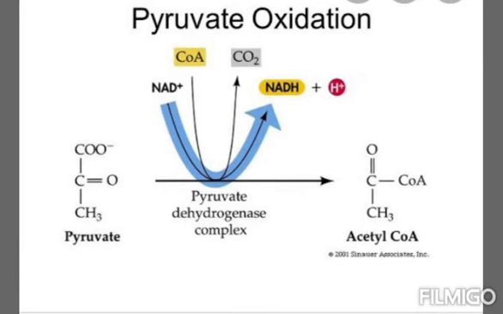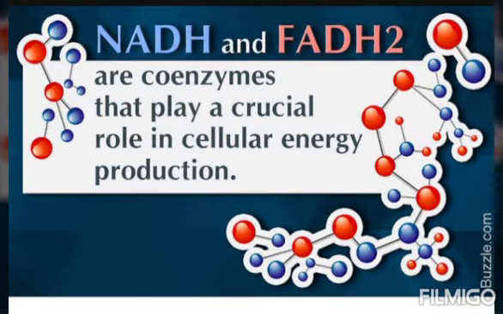Now NADH2, where N stands for nicotinamide adenine dinucleotide, and FADH2 stands for flavin adenine dinucleotide. So these are both enzymes formed in the cell and used during cellular respiration.